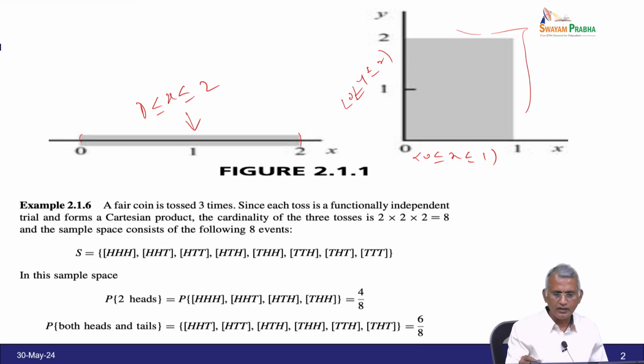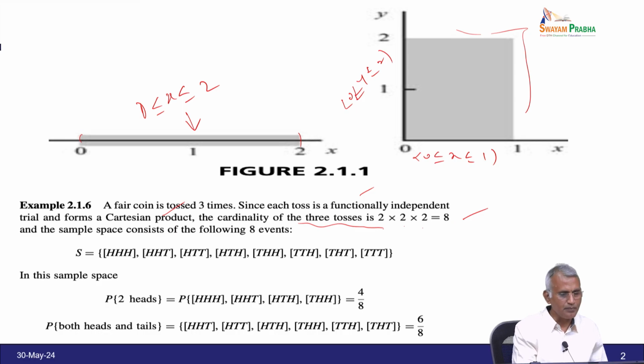Each toss is a functionally independent trial and forms a Cartesian product. Therefore, the cardinality of 3 tosses is 2 into 2 into 2 equal to 8, because each coin has 2 faces, tail and head.